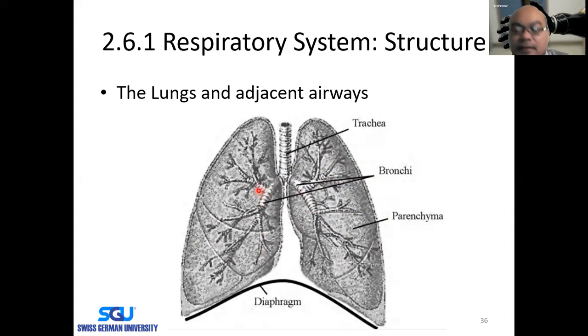And the pumping of the air into the lung, into this parenchyma, as well as later the exhaling, the pumping out of the air to the surrounding air, is done using this diaphragm structure, using the physics law, Boyle's law, which you have learned maybe in the previous semester.